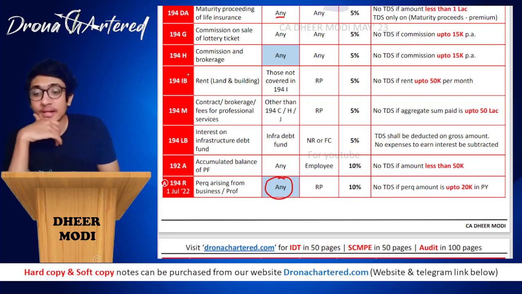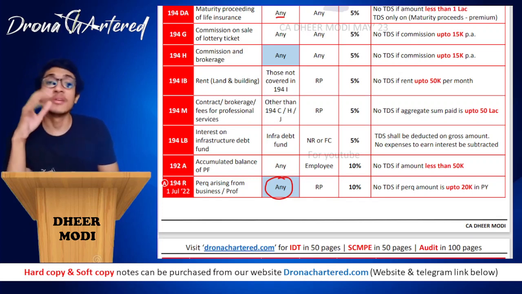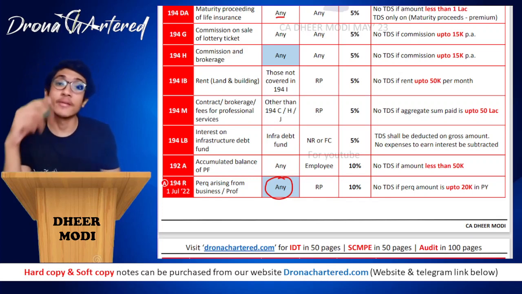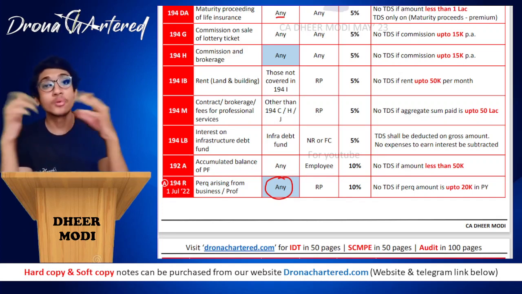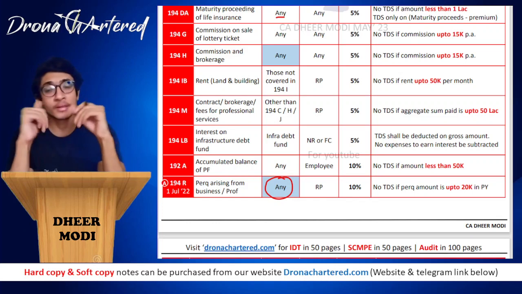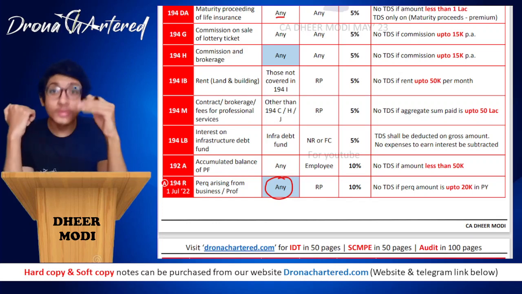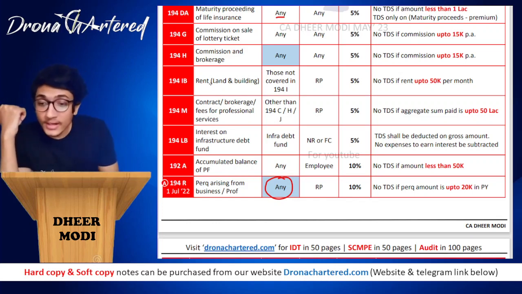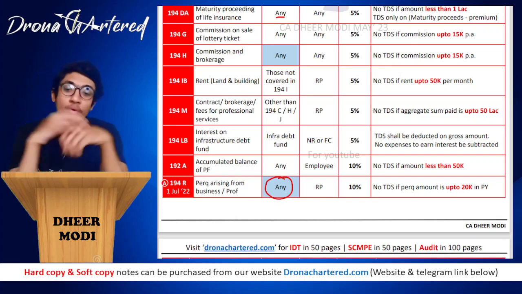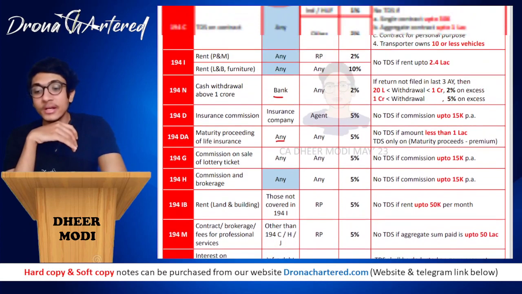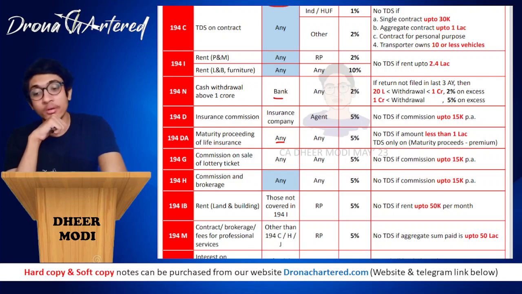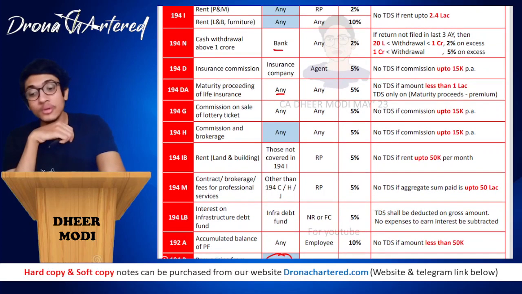Coming to your next section, that is section 194IB. We have done section 194IA. We have done section 194I, where I was Ilaka, where you were putting plant and machinery, furniture, etc., on rent. Now we are doing section 194IB. 194IB talks about rent of land and building for those not covered under section 194I. If you scroll up, you see section 194I also talks about rent. Section 194IB also talks about rent.